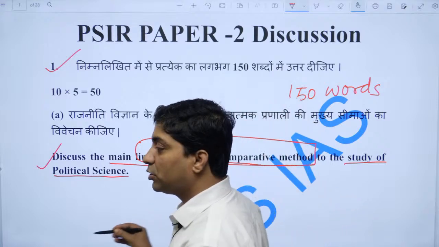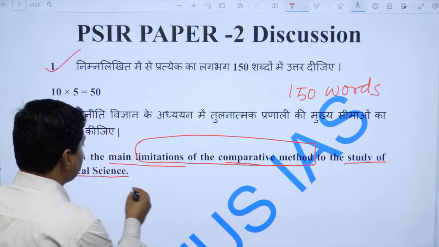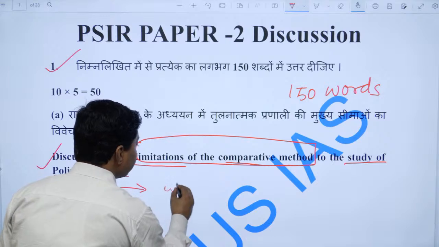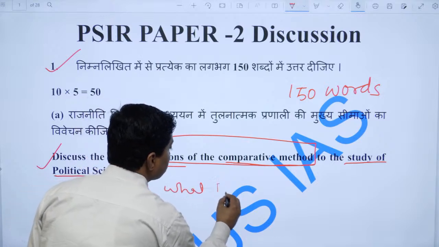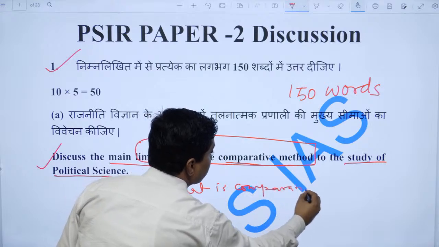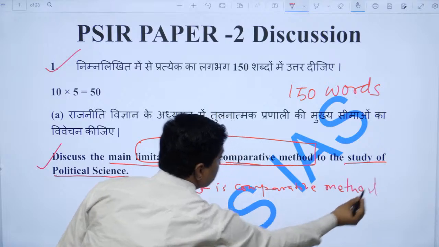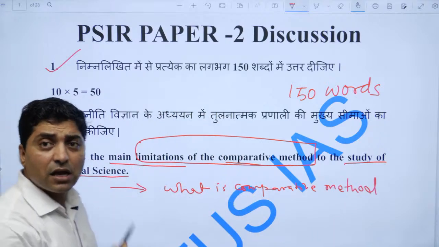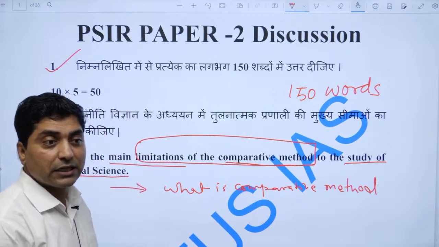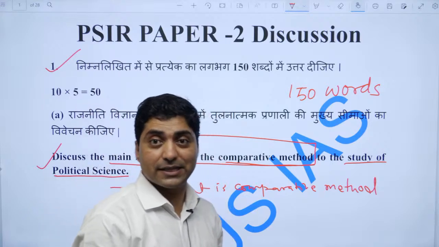So first, one should start with some introduction. What is the comparative method, right? And then one should introduce that Aristotle is known as the father of comparative politics, right? He studied 158 constitutions through comparison.